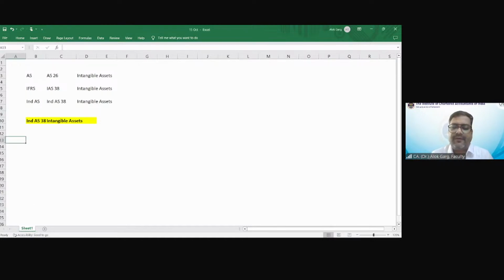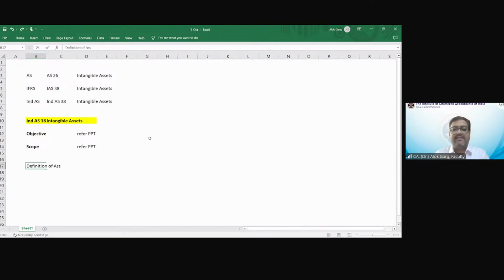Okay, friends. So we have discussed the definition of asset, and we have discussed the definition of intangible asset. We discussed the objective part, which we have covered in the PPT. Then we discussed the scope part. Refer to the PPT.